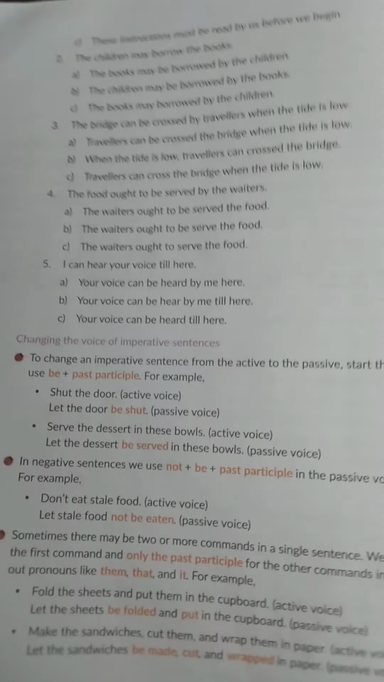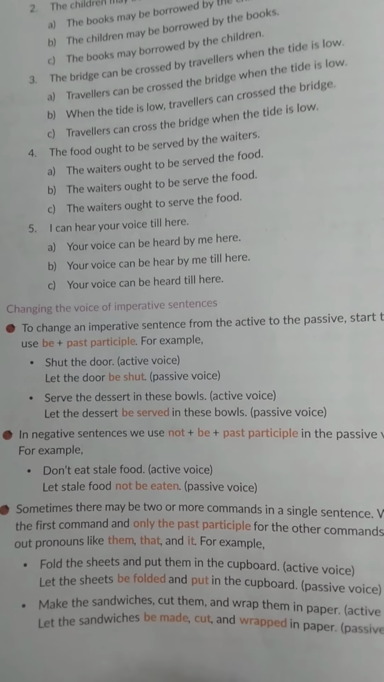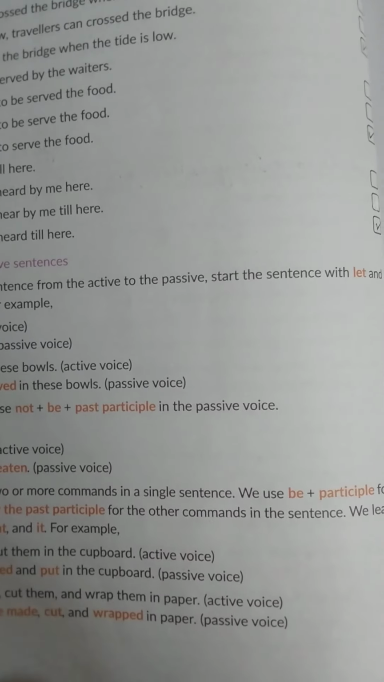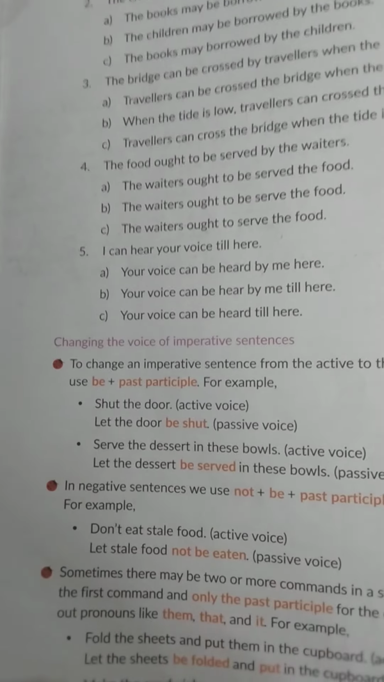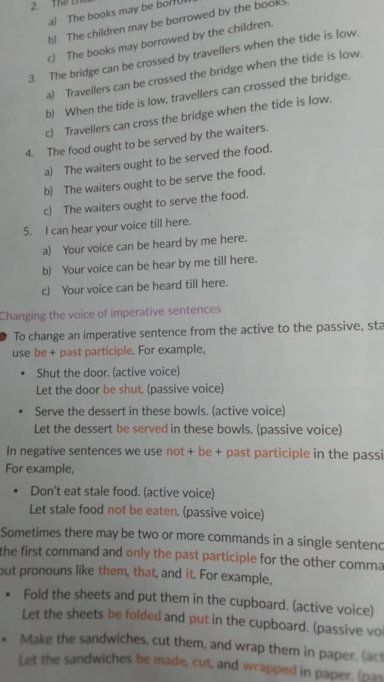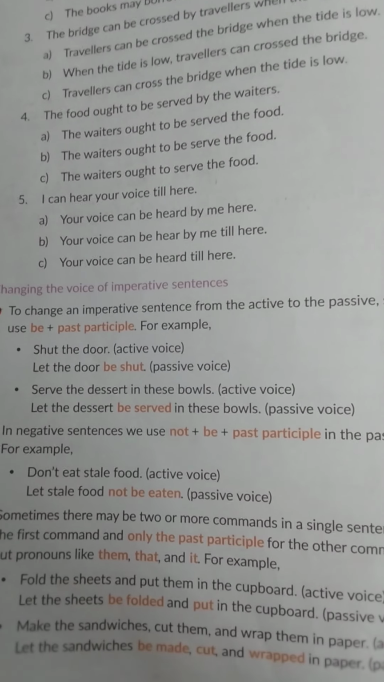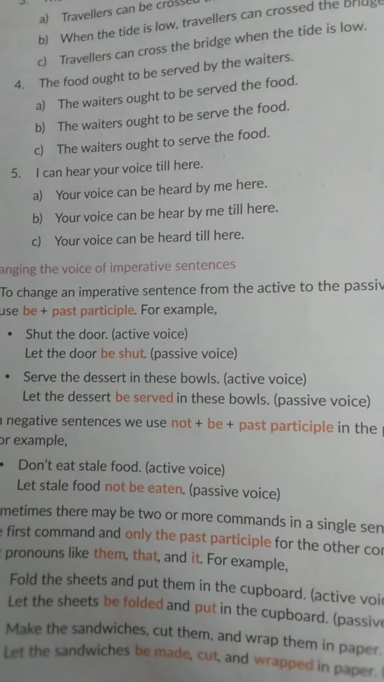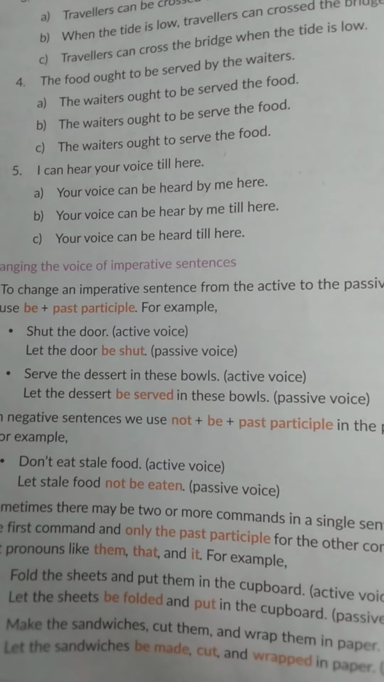There are some more things. When the sentences are in imperative form, to change an imperative sentence from the active to passive, start the sentence with let and use be and the past participle. Past participle will definitely be there in all the cases, like shut the door. Let the door be shut. Serve the dessert in these bowls. Dessert means sweet dish. Let the dessert be served in these bowls.